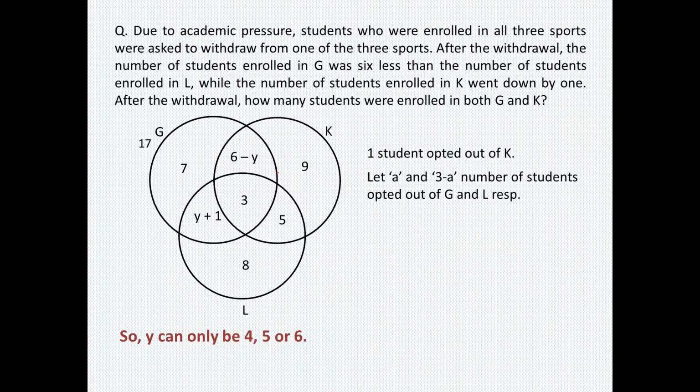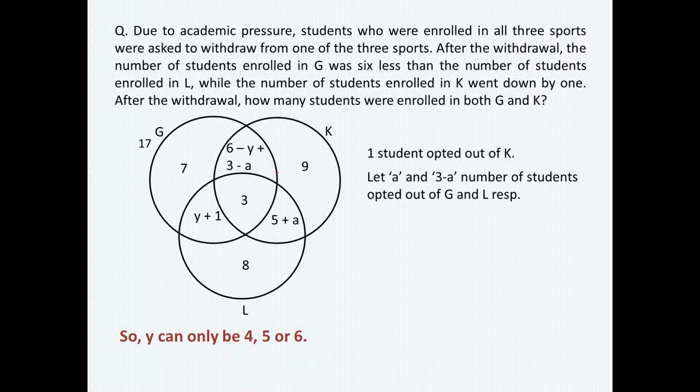So when A people move out of G, they automatically come into the area of L and K, which is represented by 5 here. So that area 5 would be replaced by 5 plus A, right? Similarly, the other 3 minus A people will go into the area which is G and K but not L, represented by 6 minus Y here. So that area 6 minus Y would be replaced by 6 minus Y plus 3 minus A.